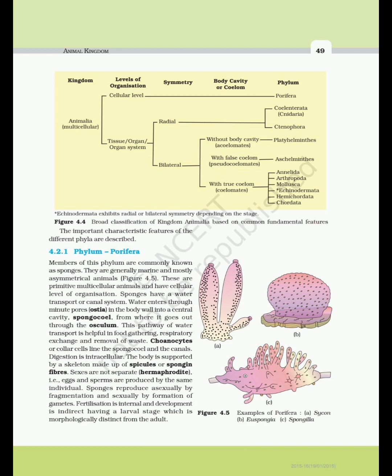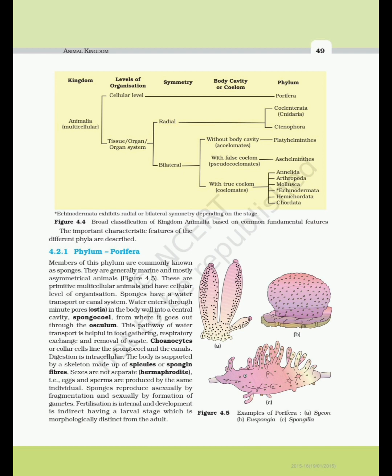Sexes are not separate; sponges are hermaphrodite, i.e., eggs and sperms are produced by the same individual. Sponges reproduce asexually by fragmentation and sexually by formation of gametes. Fertilization is internal and development is indirect, having a larval stage which is morphologically distinct from the adult.